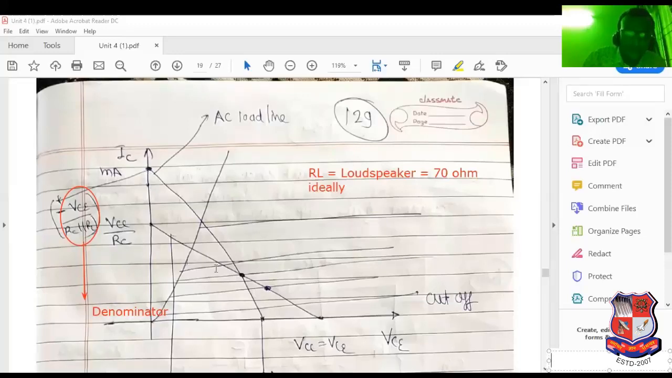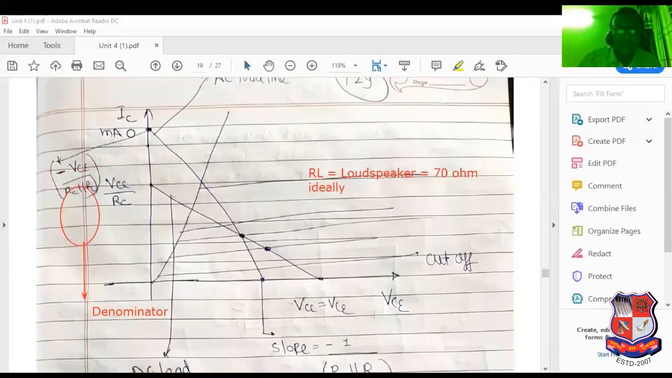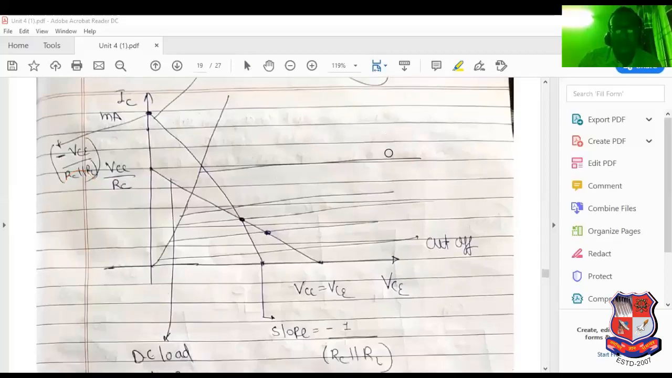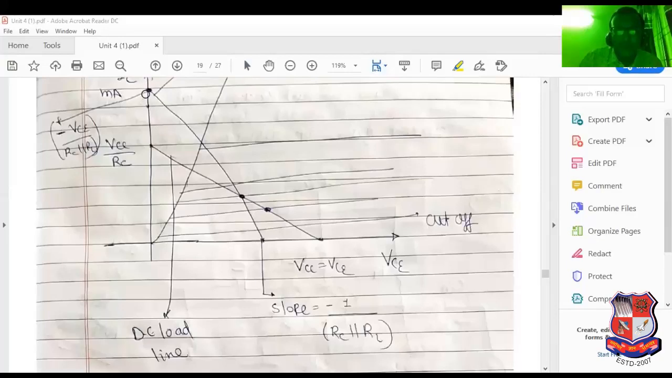If this current is improved, then voltage is decreased. Obviously, why? Because supply voltage is constant. So if IC is increased, then VC is decreased. That's why graph of this particular is steeper compared to DC load line. If current is increased, then voltage must be decreased. Remember that point. Current increased here, so voltage here can be decreased.